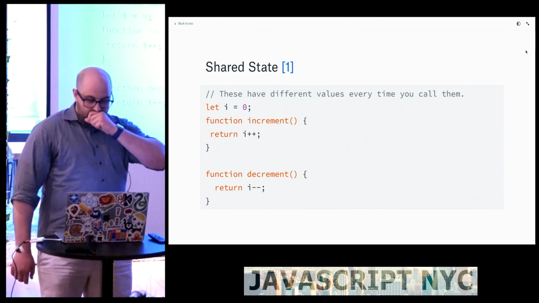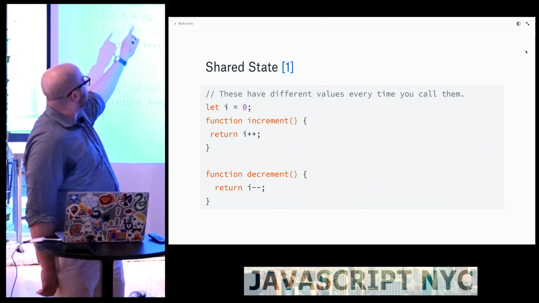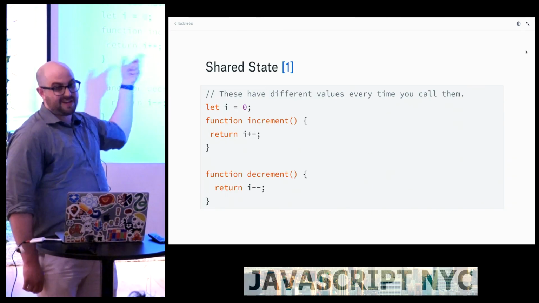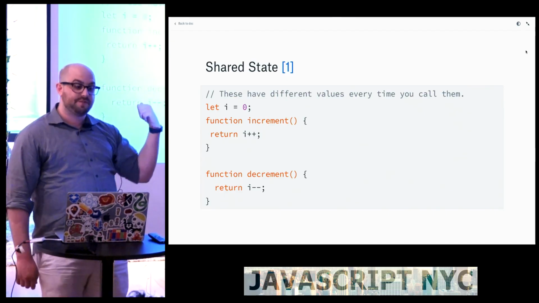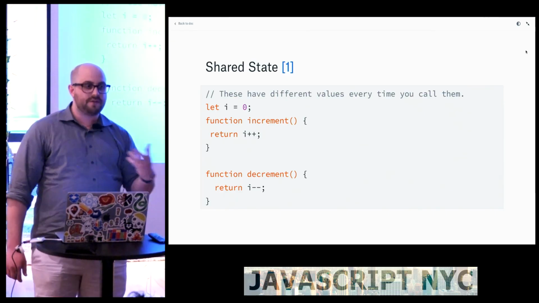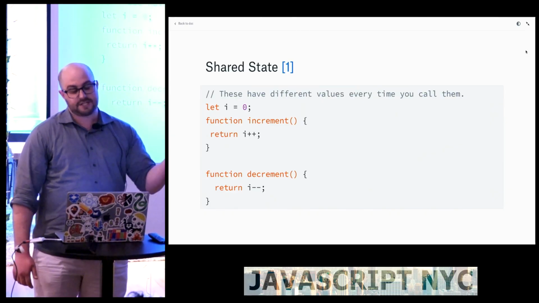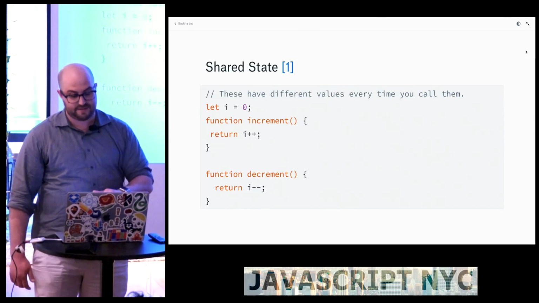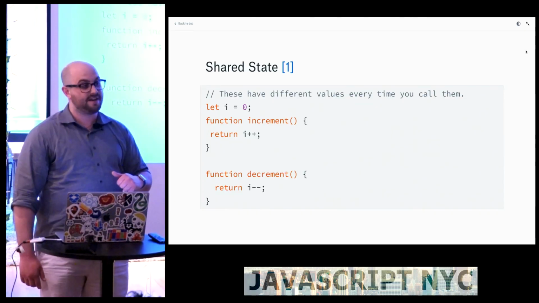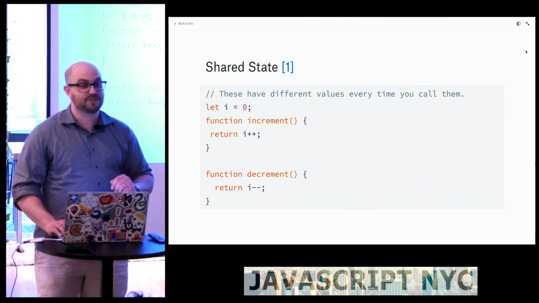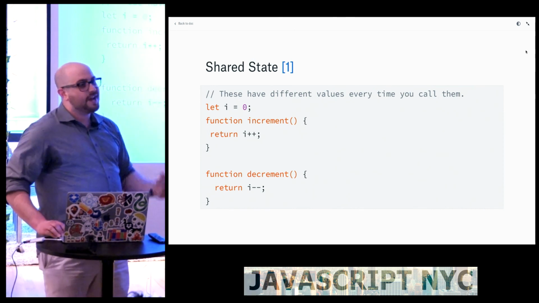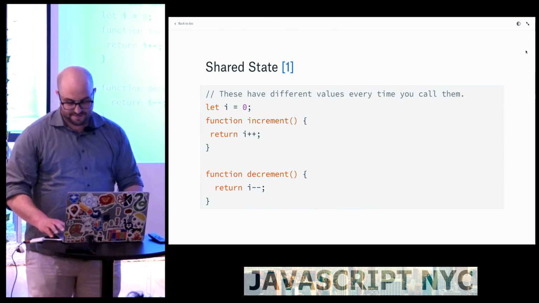Another example is shared state. So in this case, I have this global i variable, and I'm incrementing and decrementing it from these two functions. And depending on the order I call these functions in, a different value could be spit out. The other thing is you could change i to a string, and then I actually figured this out. String plus plus is not a number. So if you're wondering what string plus plus is, now you know. But either way, shared state means not a pure function.